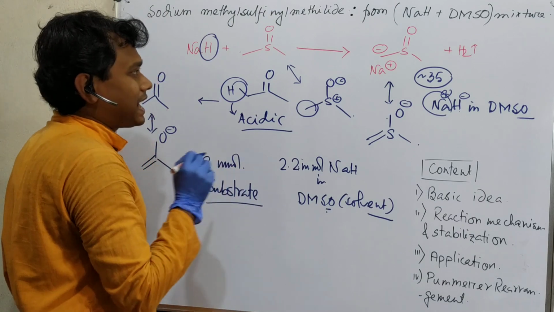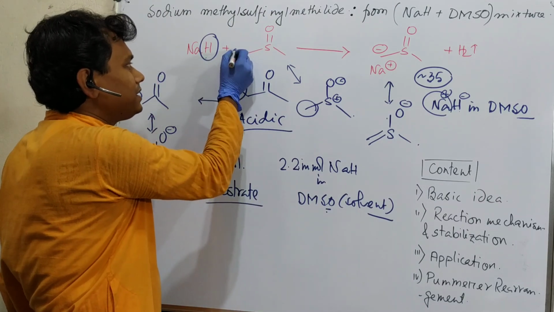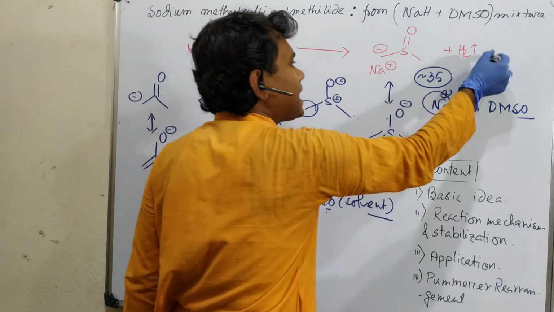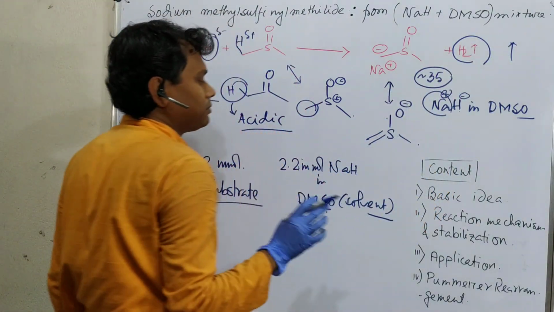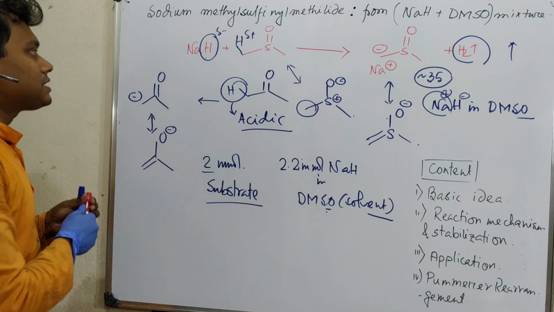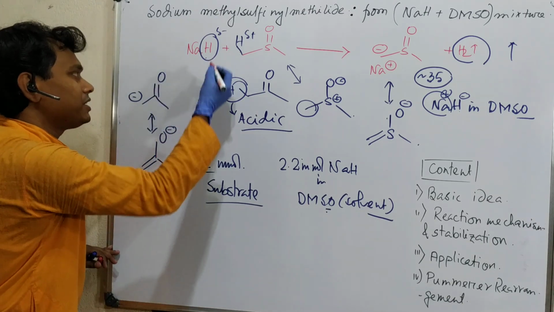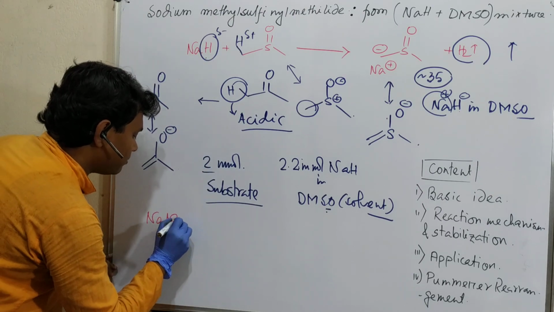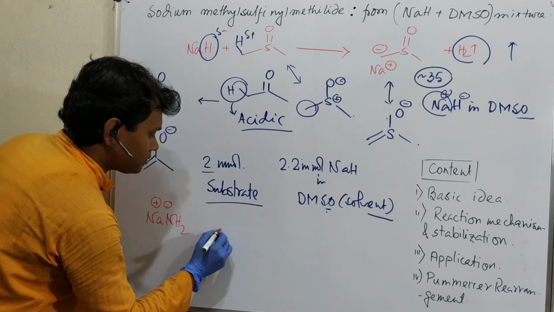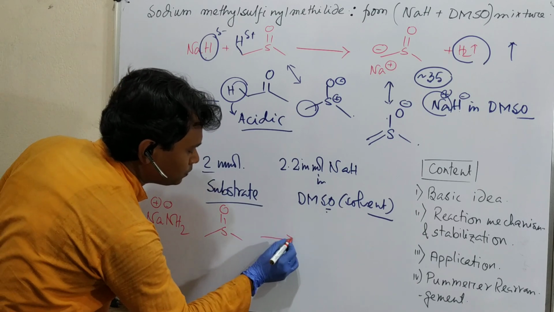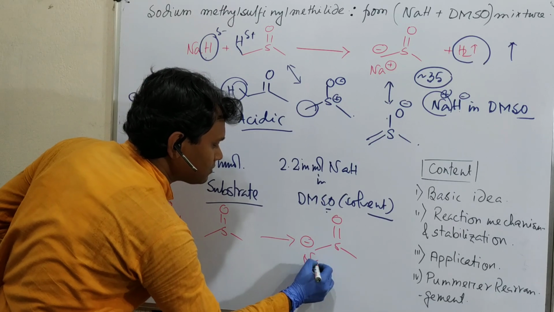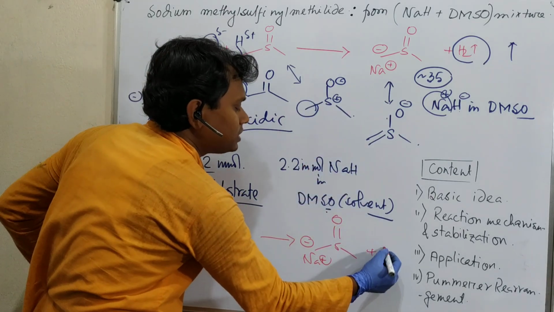Now another interesting point. In sodium hydride, the hydride is delta negative and the proton of DMSO is delta positive. That's why hydrogen gas is produced, which goes out from the reaction mixture. Similarly, instead of sodium hydride, you can also take sodamide. Then the amide minus acts as a base, and the same reaction can prepare this sodium salt of the anion, and here, like hydrogen, ammonia is produced.